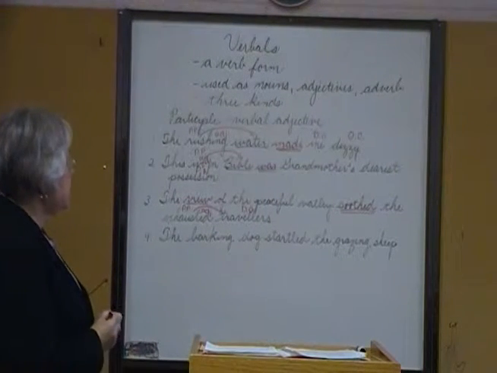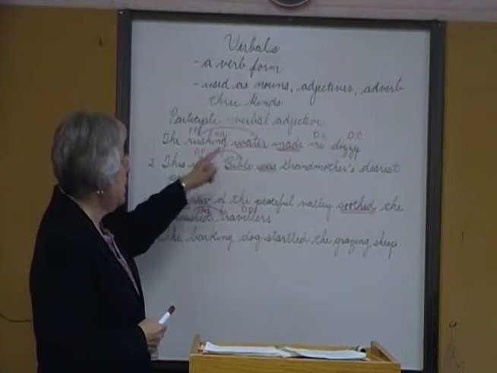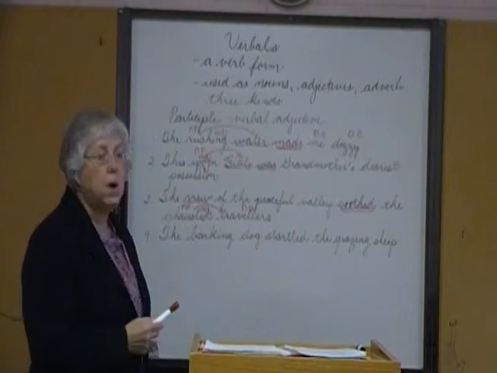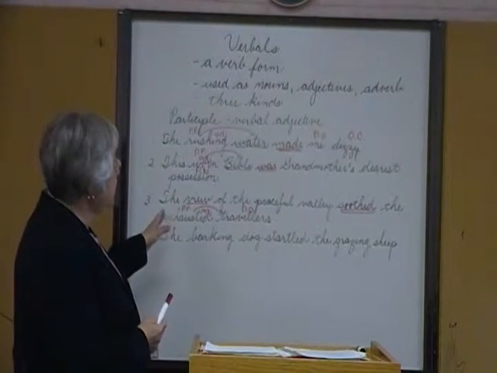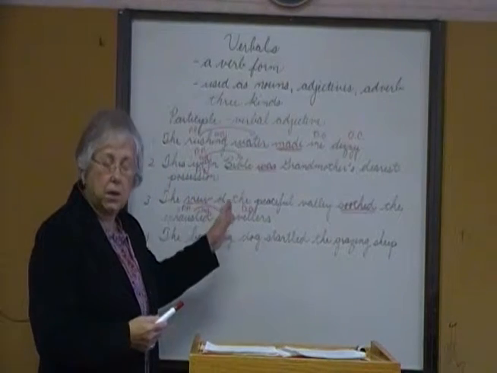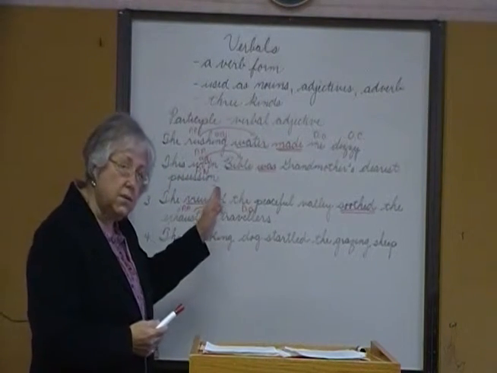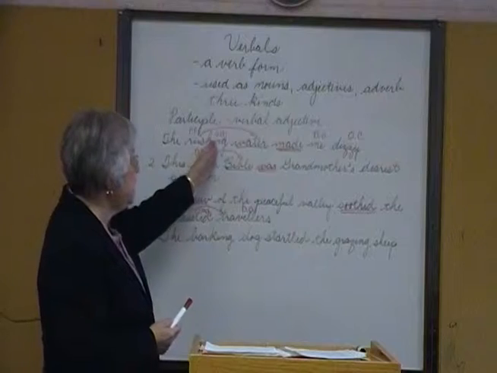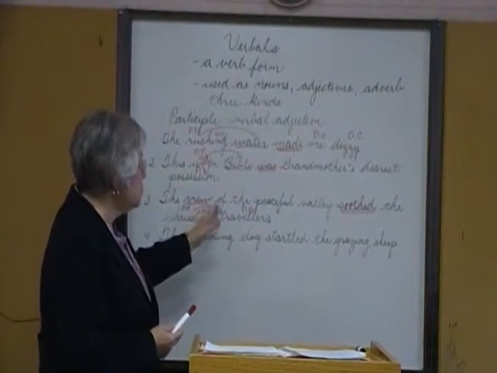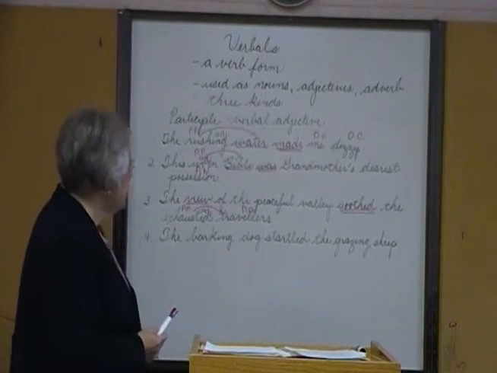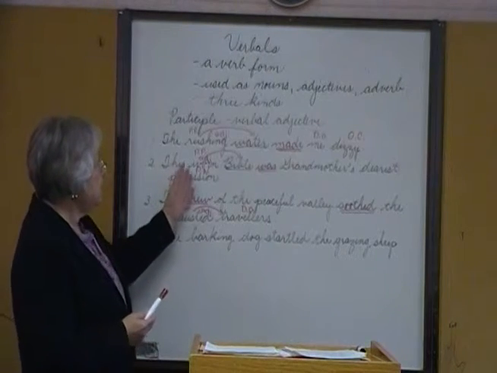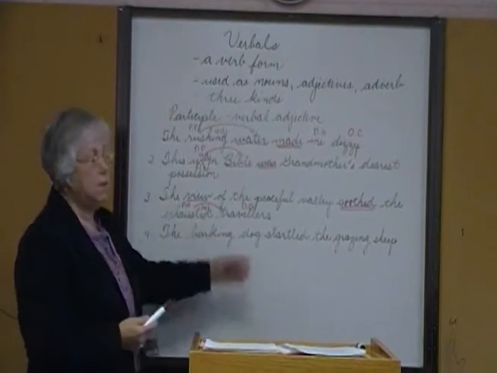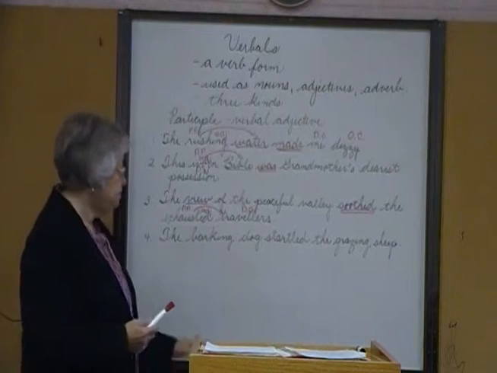Notice in these sentences, they can either be a present participle, -ing, or a past participle. And often, when a participle is acting as an adjective, a verbal adjective, it will precede the noun it's describing. All right? Notice in these examples, it can be modifying a subject, or it can even modify a direct object.